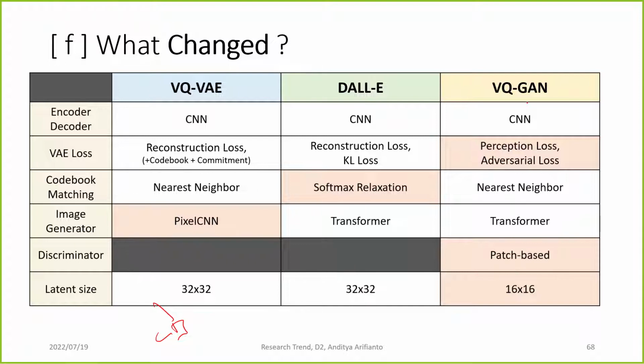But VQGAN, so this one is from Google. This is from OpenAI. VQGAN was introduced by researchers from Heidelberg University in Germany. So they do not have the resources to train this big of a model. So they can only train to compress into a smaller version, 16 by 16.